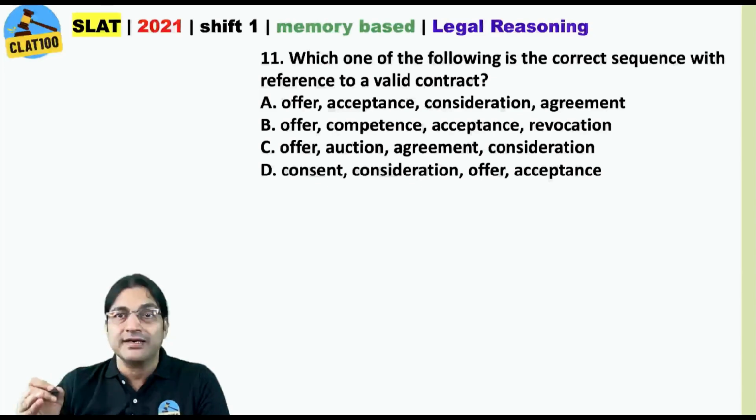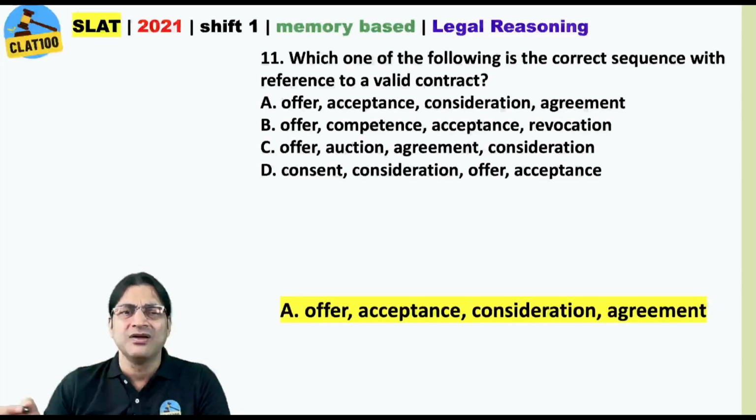Which one of the following is the correct sequence with reference to a valid contract? Come on, here I do not think it's worth discussing. Of course, offer, acceptance, consideration and agreement. Option A.